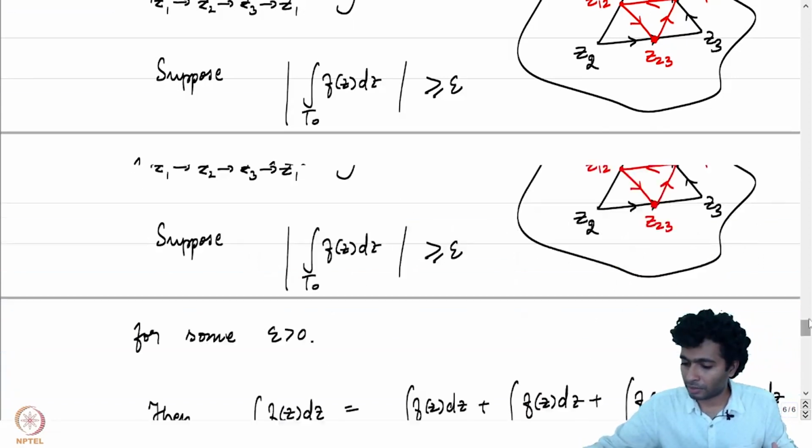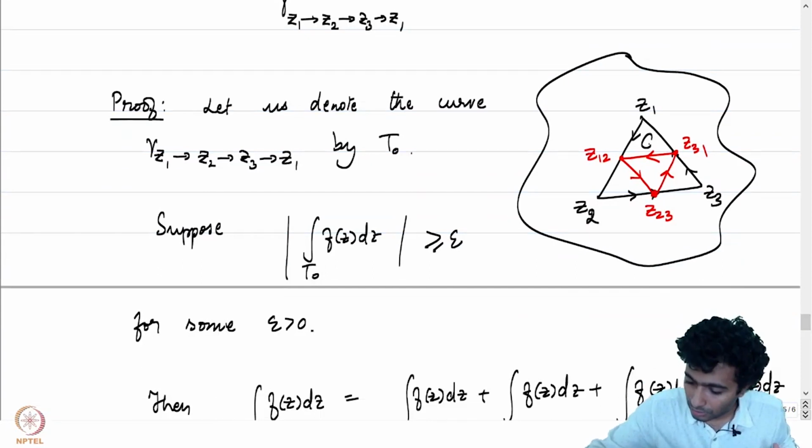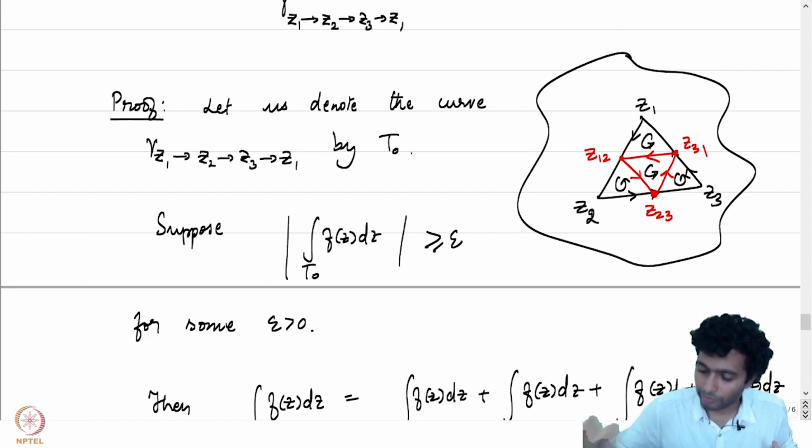So what are these gamma 1, gamma 2, gamma 3 and gamma 4? This is gamma 1, this is gamma 2, this is gamma 3, and this is gamma 4.